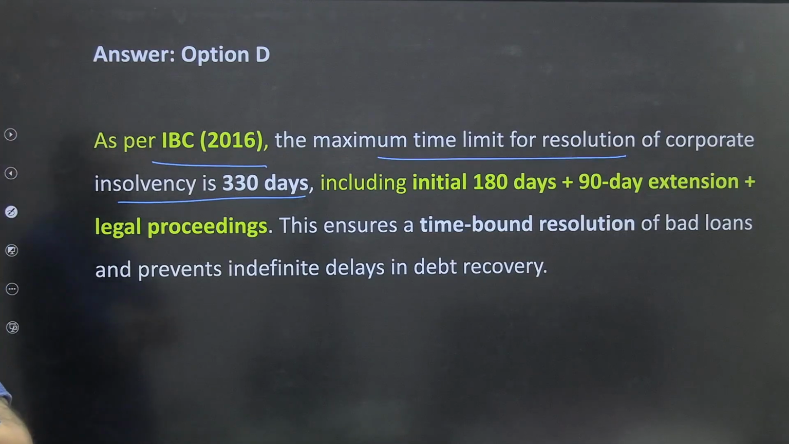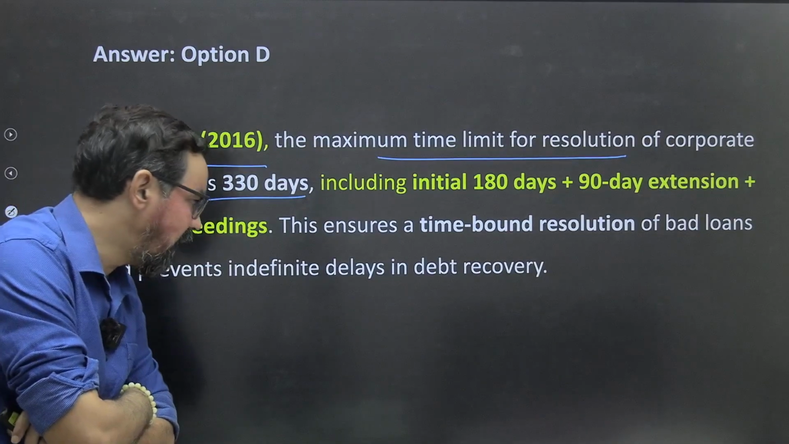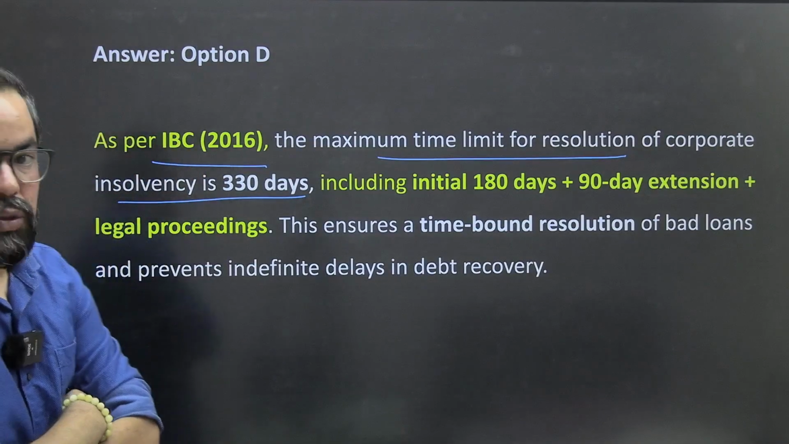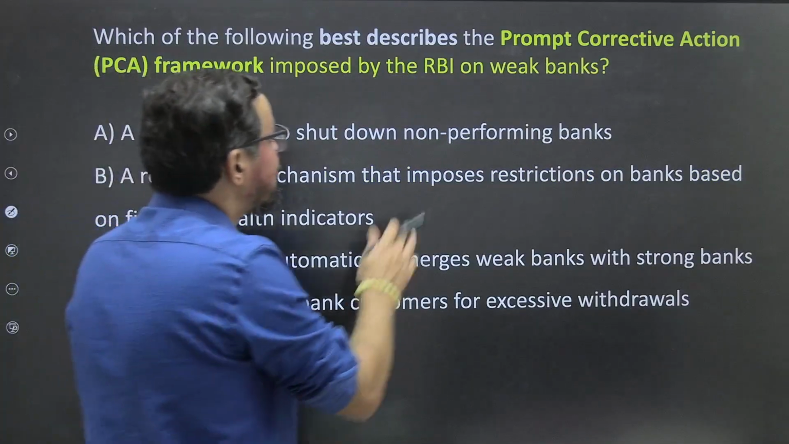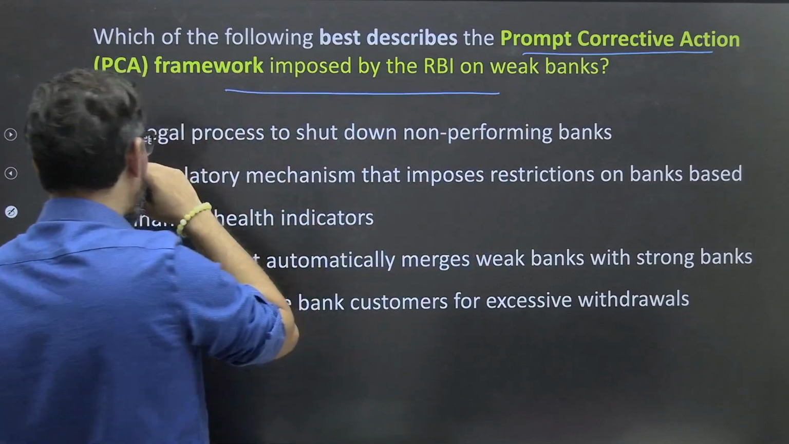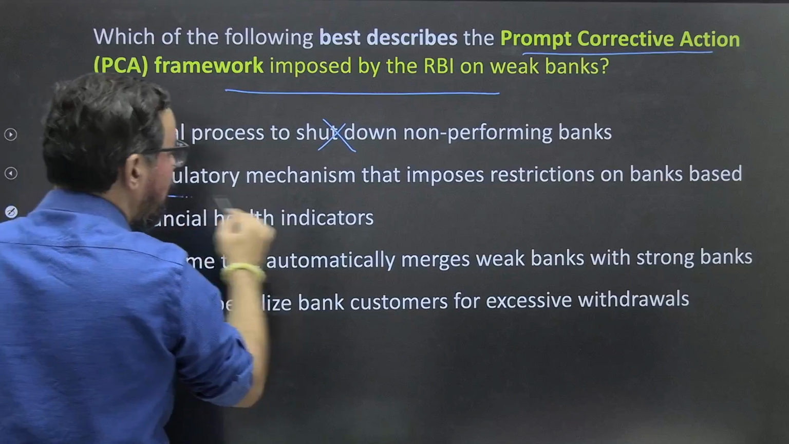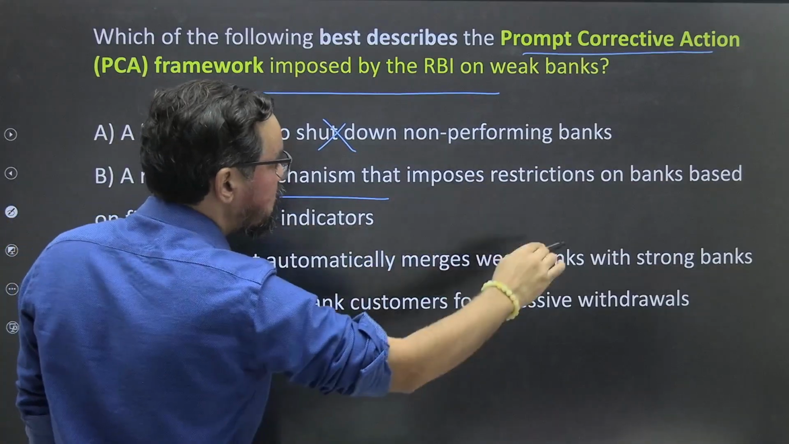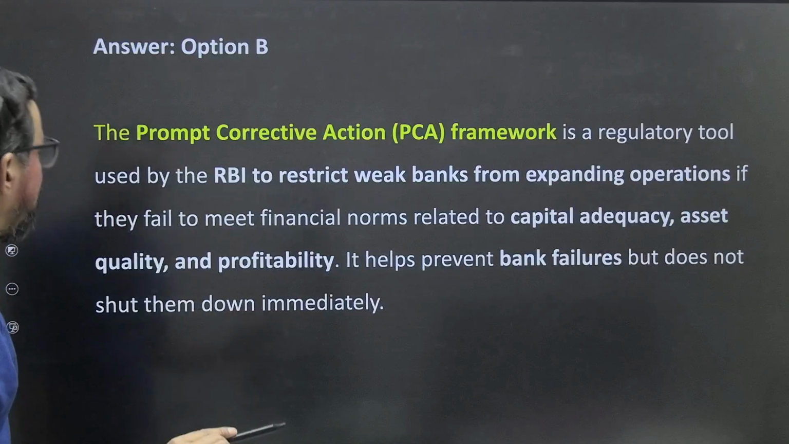This ensures a time-bound resolution of bad loans and prevents indefinite delays in debt recovery also. Okay, that was its prime objective. Which of the following best describe the PCA framework imposed by RBI? A legal process to shut down NPA, no. A regulatory mechanism that imposes restrictions on bank based on financial health indicators, 100% true. Okay, let's move ahead.